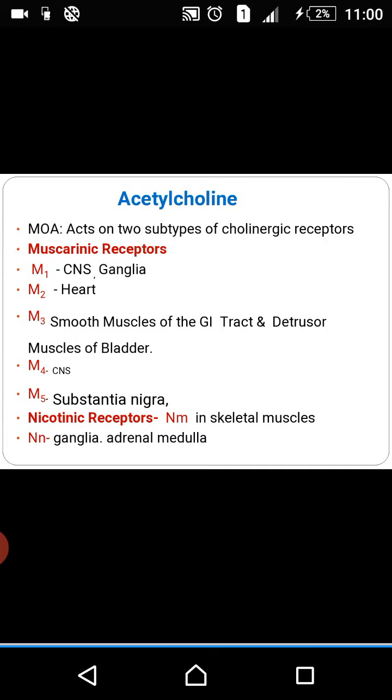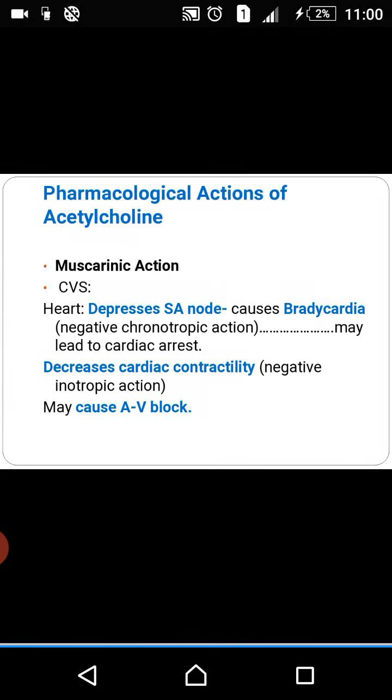Nicotinic receptor, NM and NN type. NM is present in skeletal muscle, NN in adrenal medulla or ganglion. We'll see the pharmacological actions of this acetylcholine. First we'll take the muscarinic action, then nicotinic action. Muscarinic action on the cardiovascular system.